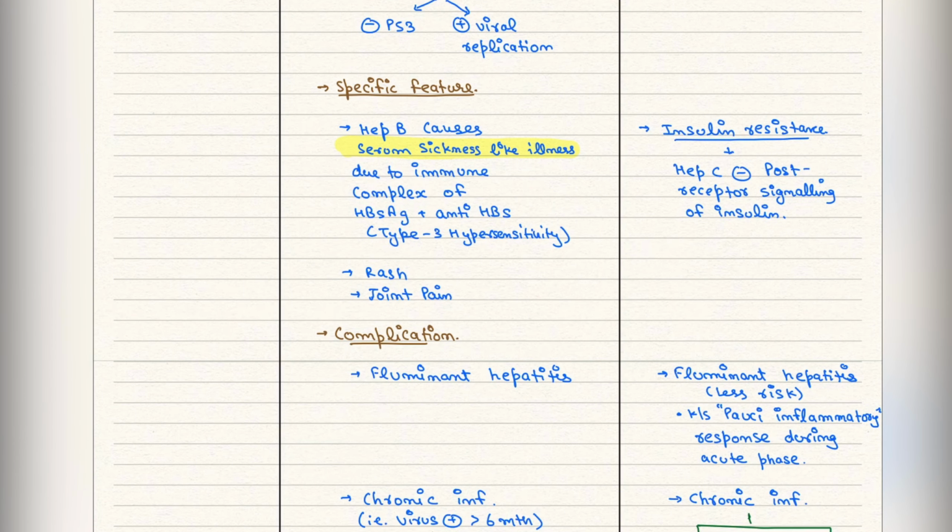स्पेशल फीचर्स की बात करें तो HB serum sickness-like reaction cause करता है, in which type 3 hypersensitivity reaction is formed, while in Hep C insulin resistance is there. Complication is the same, that fulminant hepatitis can happen, but risk is less in this.